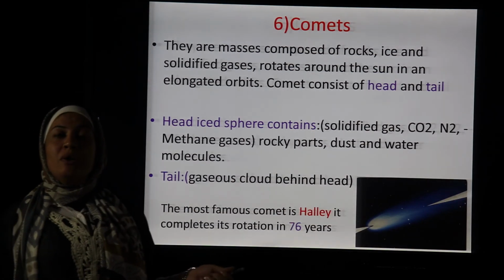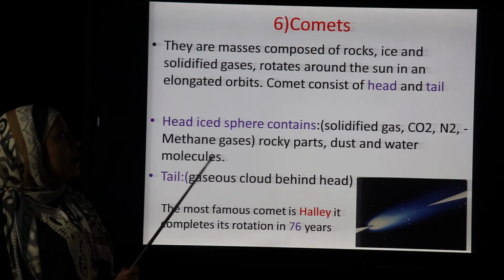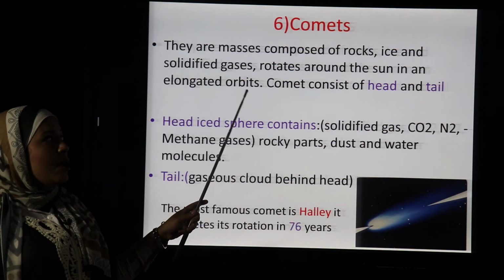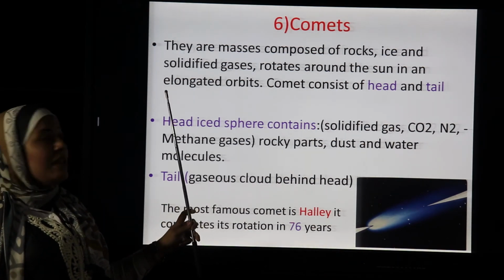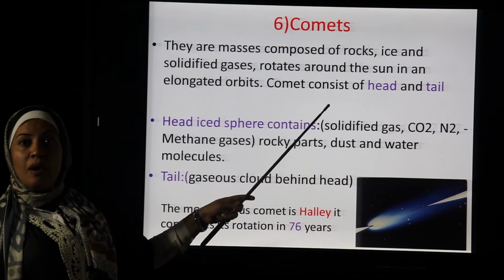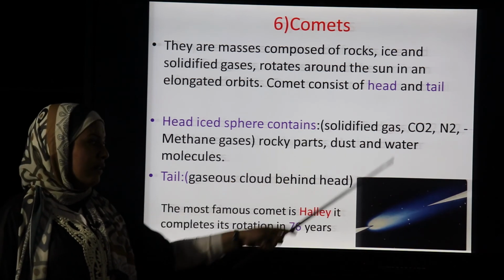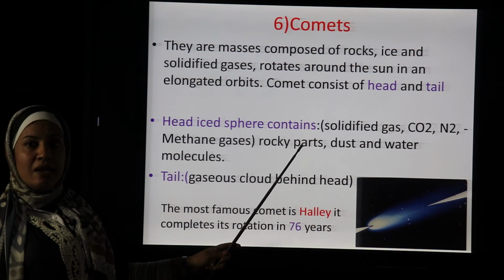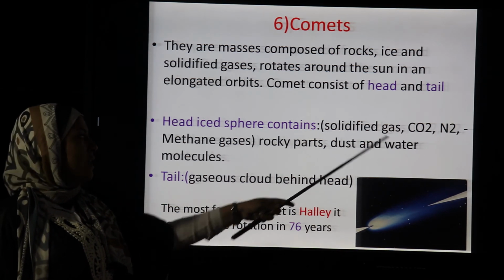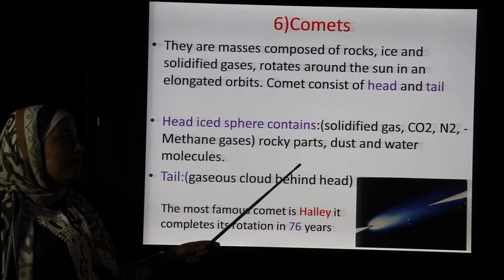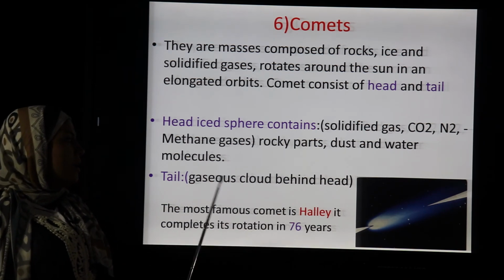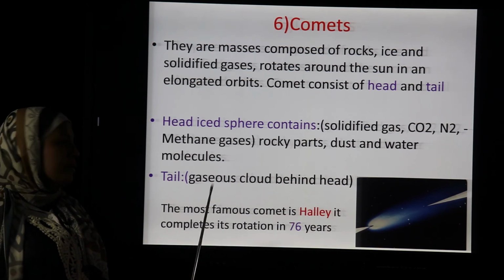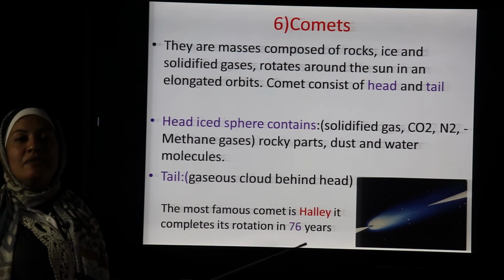Now we will talk about the third celestial bodies, which are called comets. Comets are masses composed of rocks, ice, and solidified gases that rotate around the sun in an elongated orbit. Comets consist of 2 parts, the head and the tail, like you see in the figure. The head consists of an ice sphere containing solidified gases, carbon dioxide, nitrogen, methane, rocky parts, dust and water, but the tail is a gas cloud behind the head. The most famous comet is Halley. It completes its rotation in about 76 years.